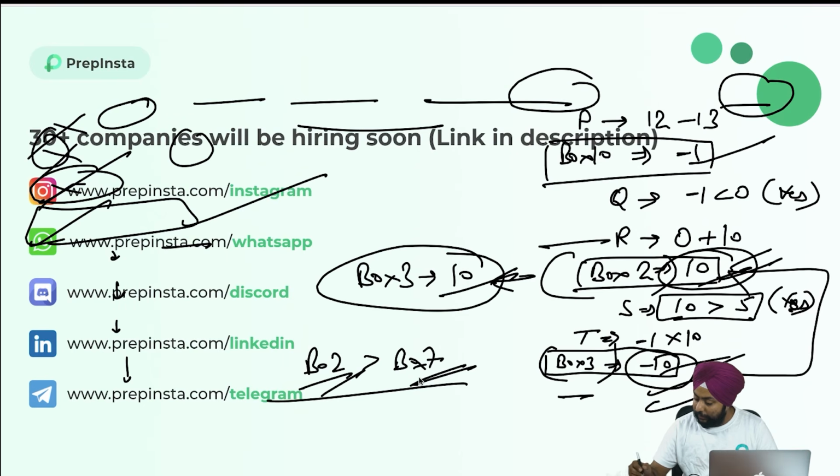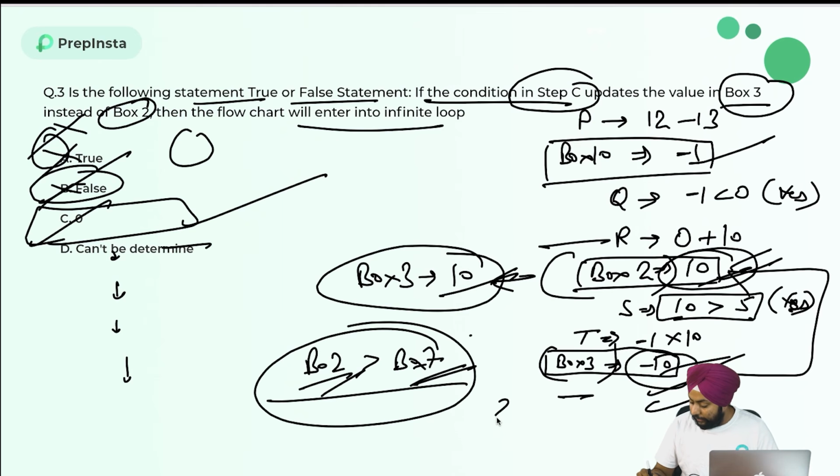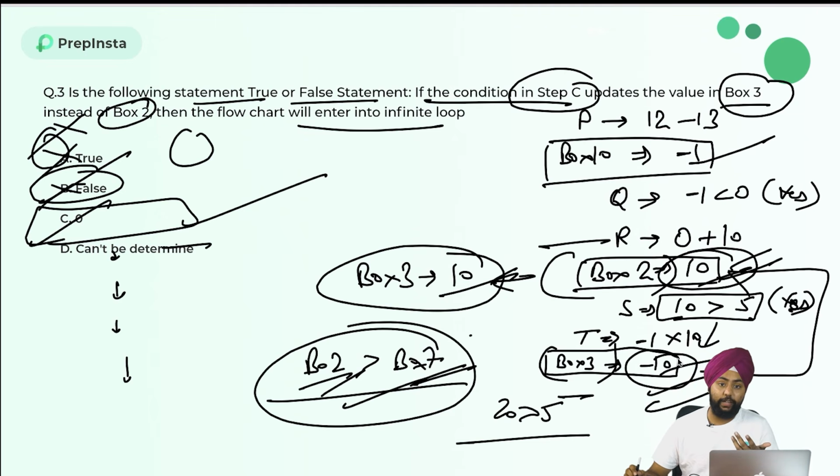So again, this logic is correct, because 20 is greater than 5. Again, this logic is correct, guys. So I can directly say 20 is greater than 5, so again this logic is correct. So it will go to the next loop, and again, it will not go in an infinite loop. I will get to the end of the entire flowchart.